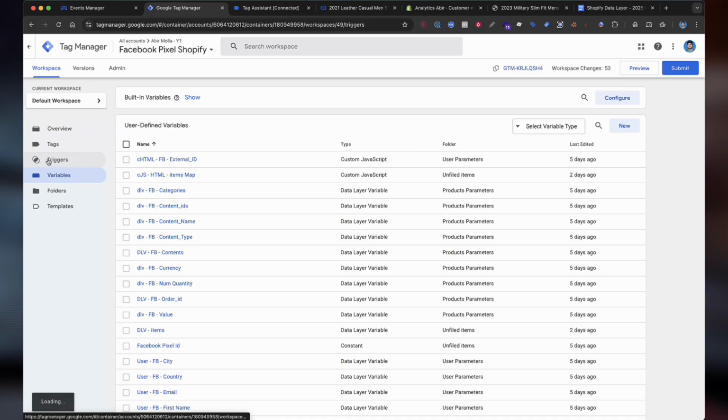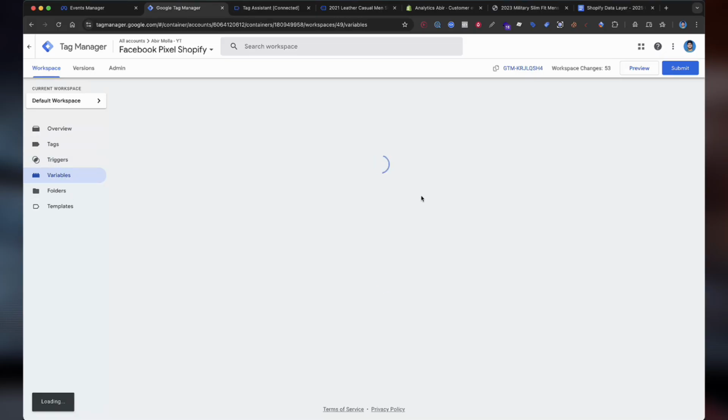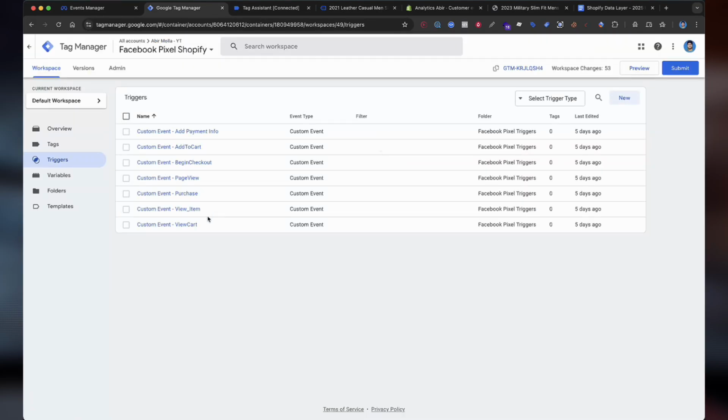Go to the Triggers section. I have created the required triggers like view cart, view item, purchase, page view, begin checkout, add to cart, and add payment info. If you have a different trigger, you can also create it here.